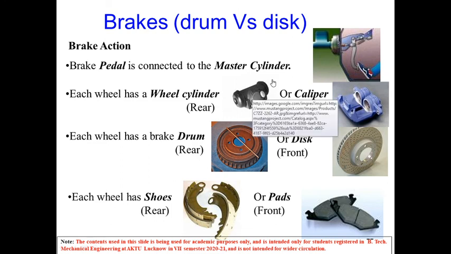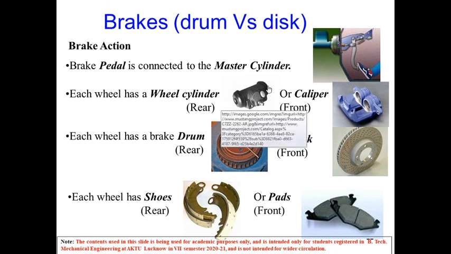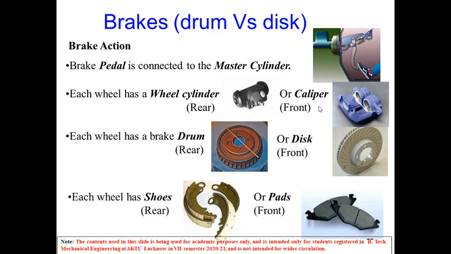Now each wheel has a wheel cylinder in rear and or caliper in front. If we talk about the drum brake, we have a wheel cylinder. We have seen this wheel cylinder. This has two pistons. At the center of this wheel cylinder, we apply the high pressure fluid, and this moves the piston outward, and that movement is basically transferred to the anchors, and the anchors move the shoes outward in case of internally expanding brakes.